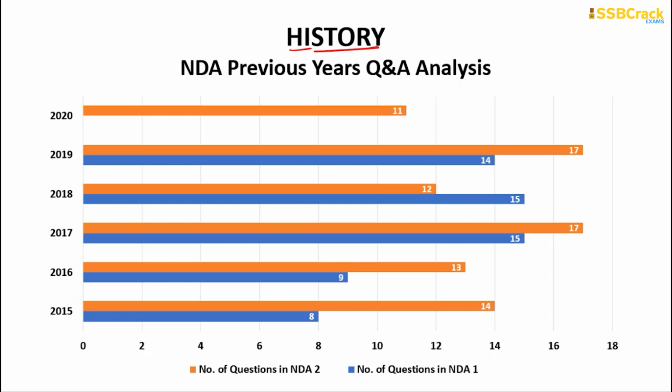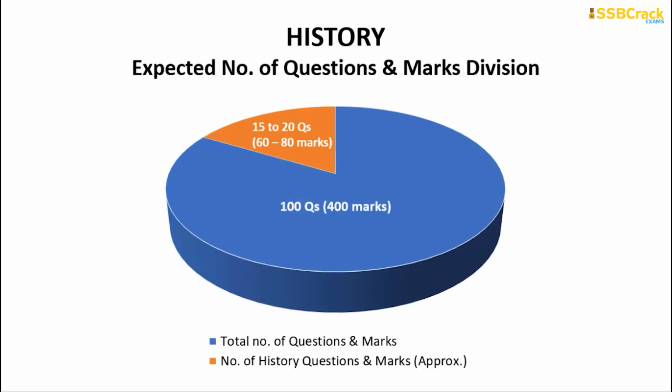So here we will be going through the next few days. From this particular day, we will start learning how history has happened, and all of this should happen in a flow. The flow cannot break. If you go through the previous years' analysis, we can see that the number of questions has increased to 14, 17 and 11, and we can expect around 15 to 20 questions in the upcoming NDA examination.